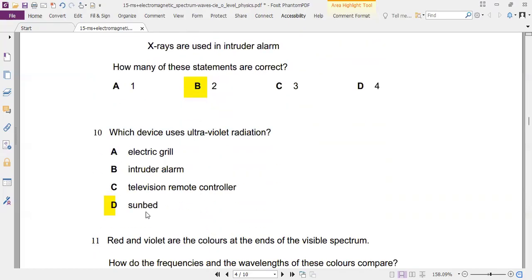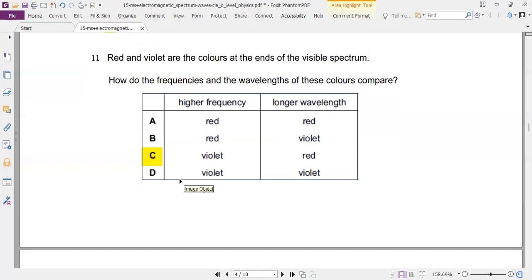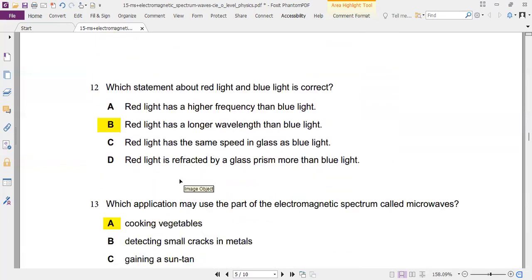Which device uses UV? It is the sunbed. Remember ROYGBV: V is the last, R is the first. So for the high frequency, it will be the last one. For the longer wavelength, it will be the first one. Red has a longer wavelength than blue because red appears before blue.